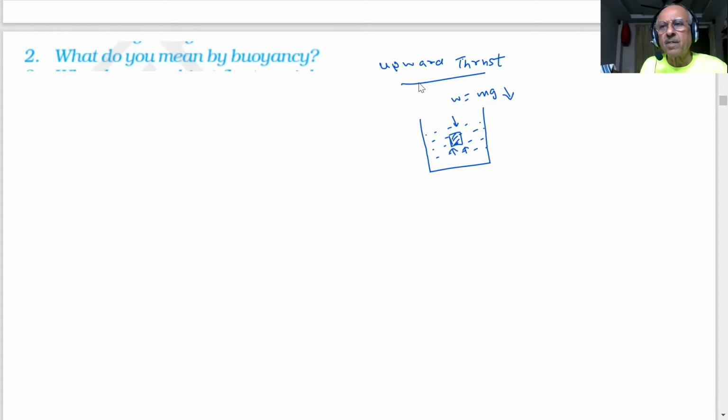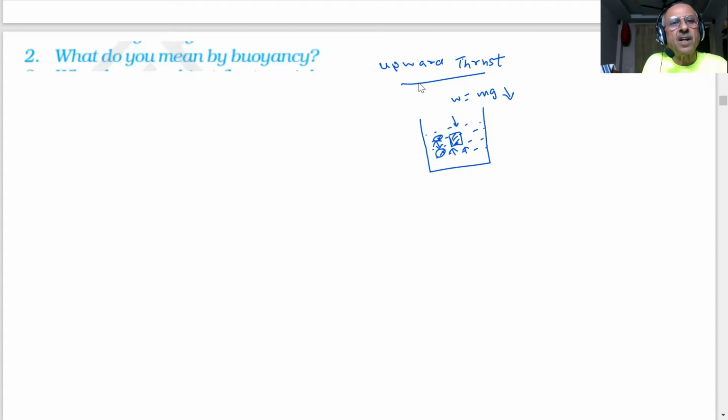Because the pressure keeps on increasing as you go down the liquid. So if I take 2 points, one here and one here, we know there is a difference in pressure between these 2 points. If m is the mass of the body and g is acceleration due to gravity, the body is experiencing an upward thrust. Upward force is there which pushes this object upward, and that is what we talked of as buoyancy. Is it correct? Yes, sir.